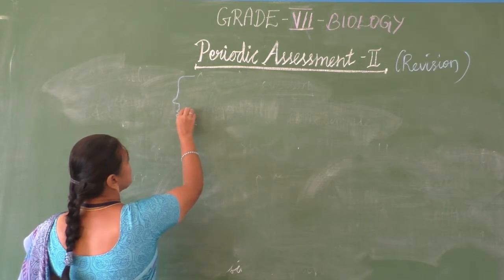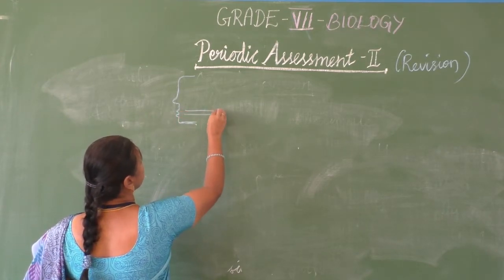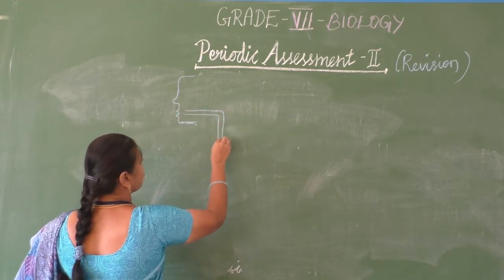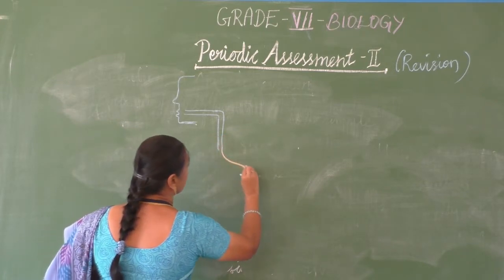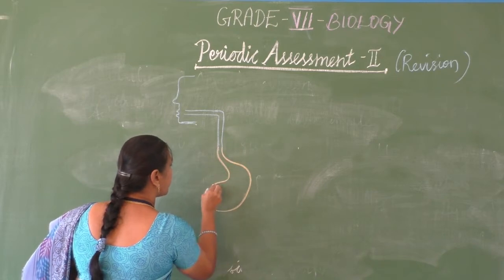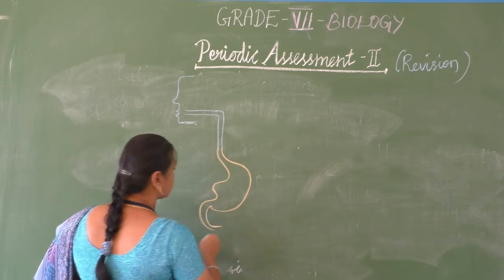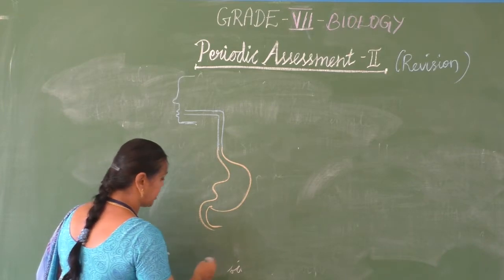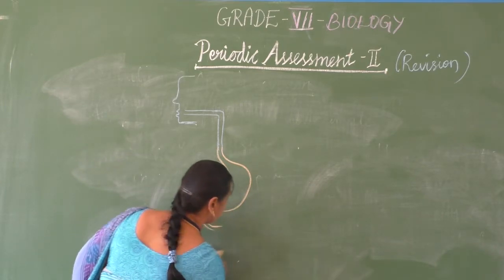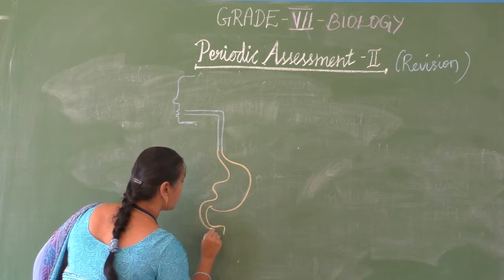So it starts here with the buccal cavity, enters into the esophagus. From the esophagus, it enters into the J-shaped stomach, and this stomach joins with the small intestine.